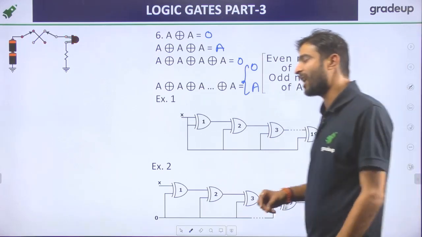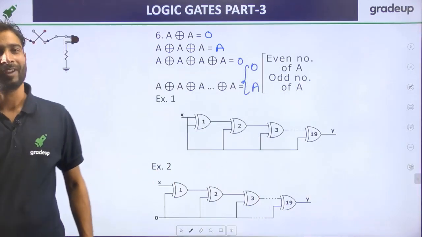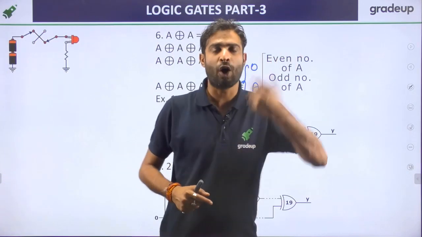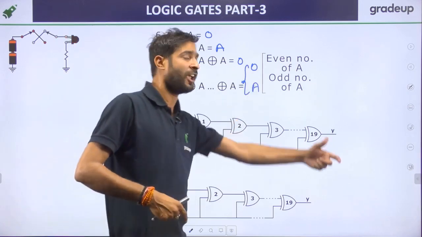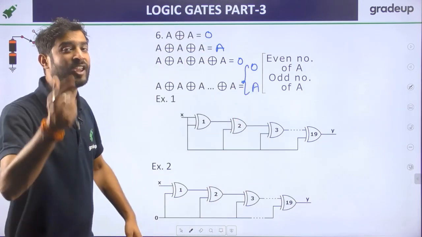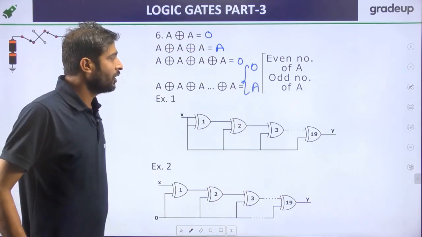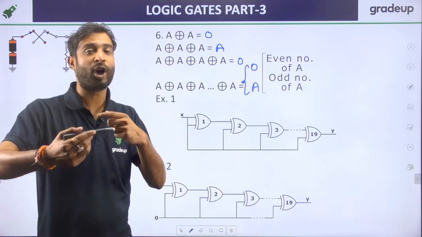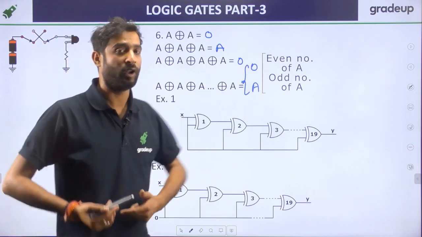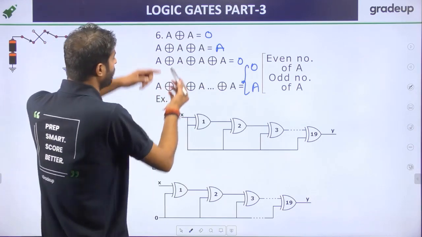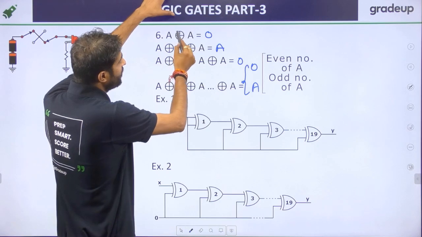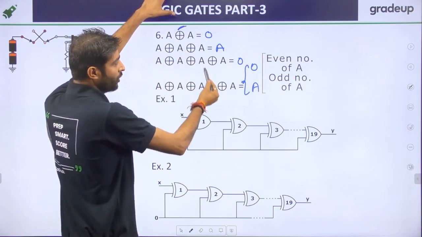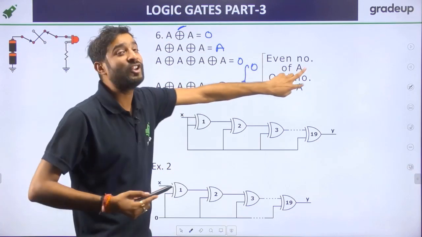अब कितनी बार एग्जामिनर बच्चे के साथ खेल जाता है इसमें, राइट? कैसे, तो समझो. हमको पता है for the even number of A the output is 0, for the odd number of A the output is A, right? We know that. Now understand how the examiner plays. They are not saying the even number of A, they are saying the even number of XOR symbols. For this condition there is an odd number of XOR symbols, and for this condition there is an even number of XOR symbols. So the condition will change.